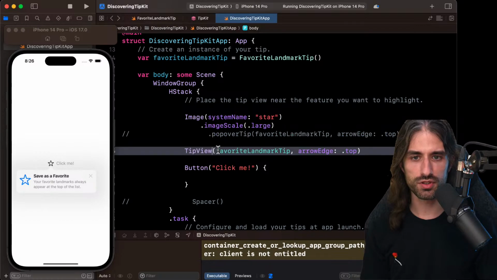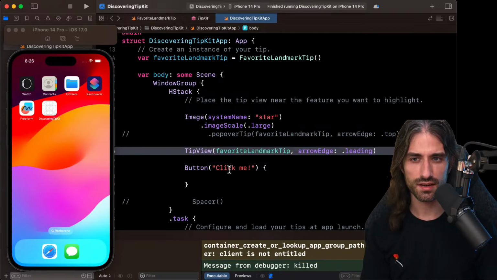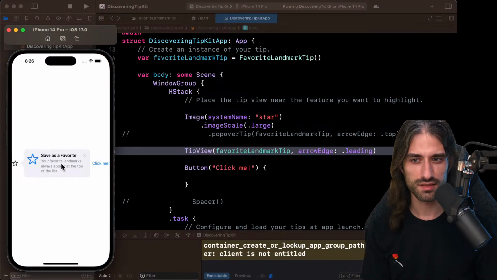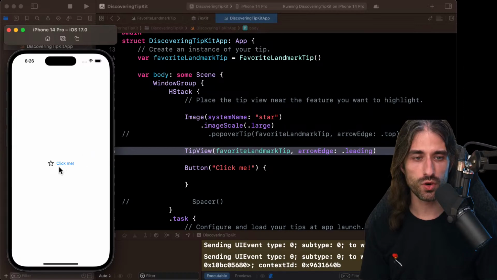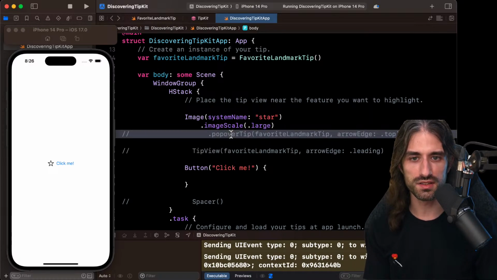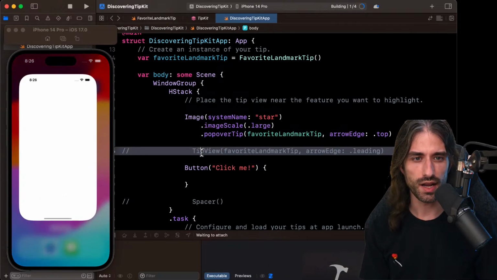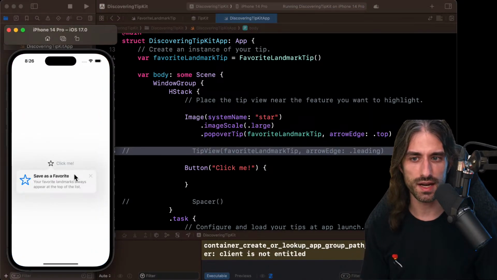But now if I just put the tip like this, even if I say leading, it's going to look bad. You see, it really doesn't look good. And when you remove it, there is no animation, it doesn't make sense. So I think most of the time you will probably not want to use the tip view directly. Using this right here is a much better API. So the doc is slightly misleading in terms of best practices.